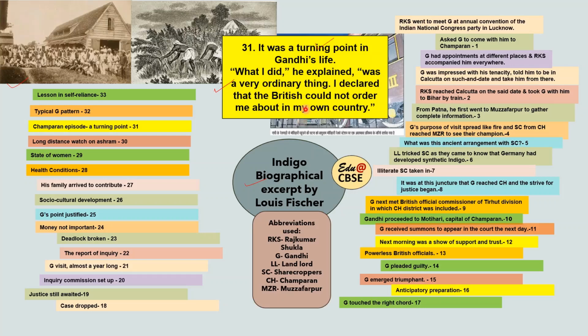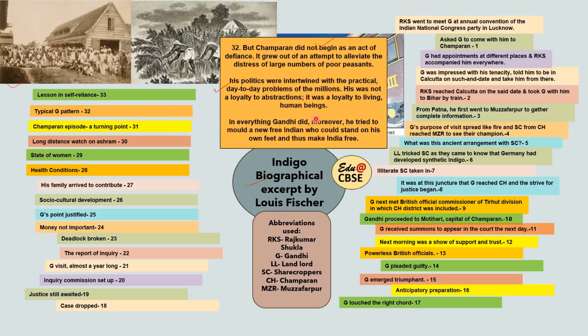So it served as a turning point because here the people realized that they can even fight against Britishers. Then they realized that they can stand on their own feet. And civil disobedience had really become successful here. Gandhi felt that this could be used as a major tool in India's struggle for independence. So therefore, it was a turning point. Now it was a typical Gandhi pattern.